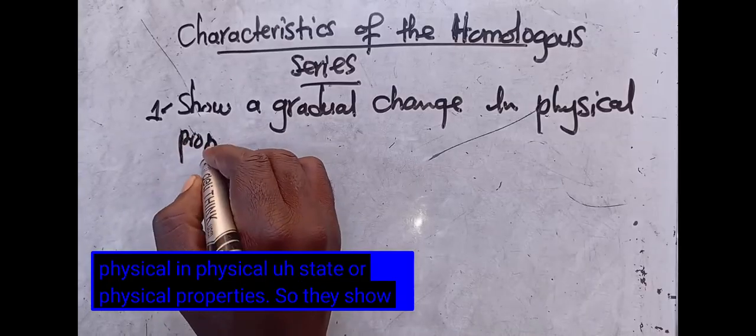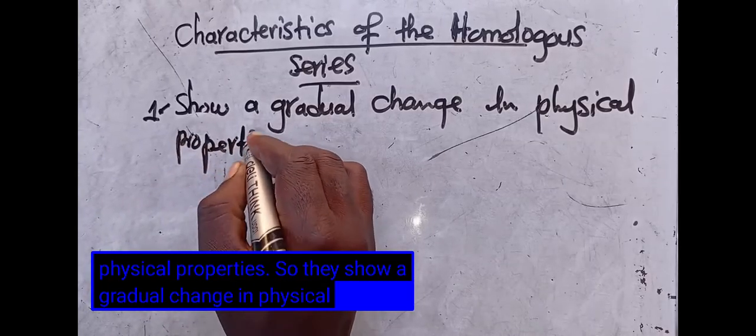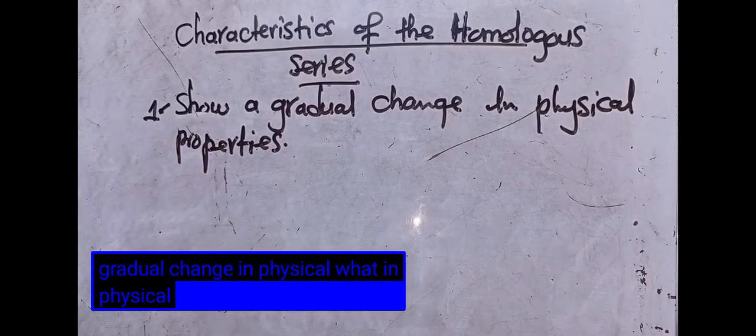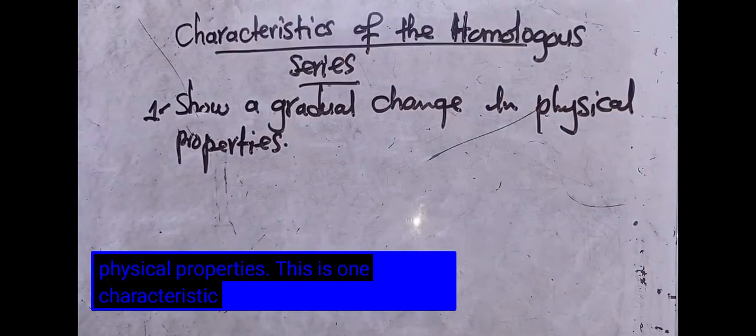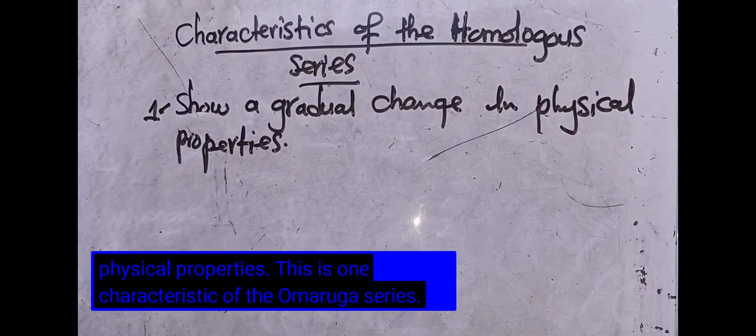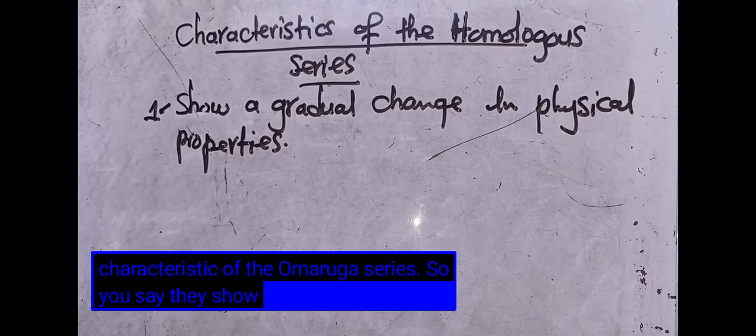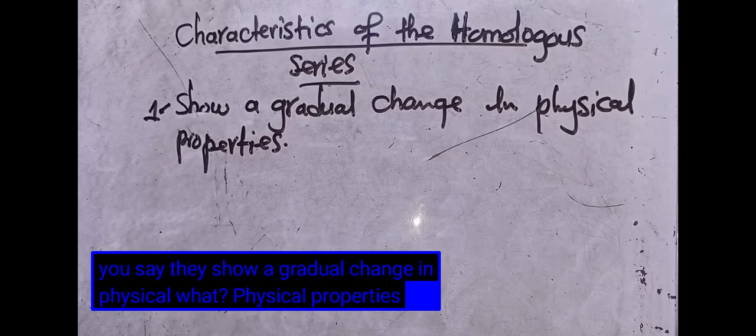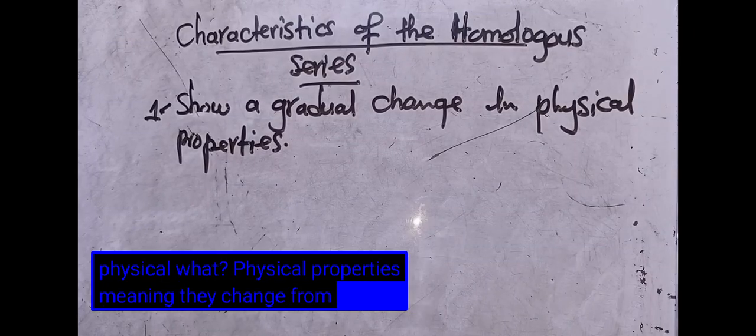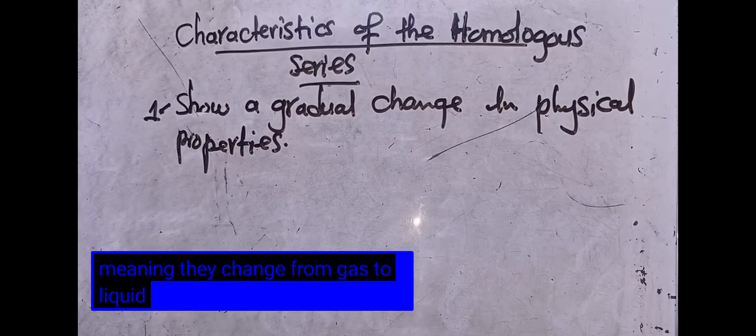They show a gradual change in physical properties, meaning they change from gas to liquid and solid as the carbon chain increases.